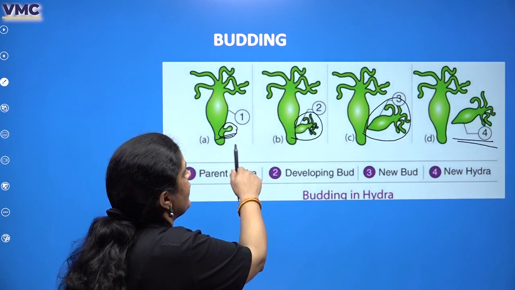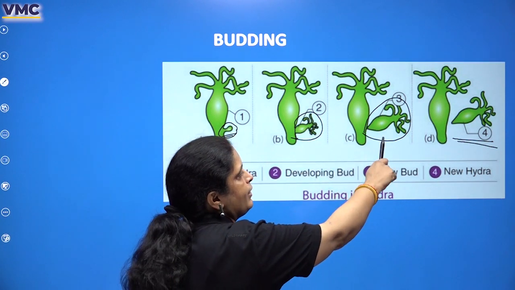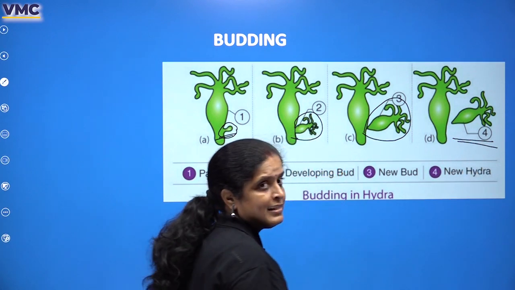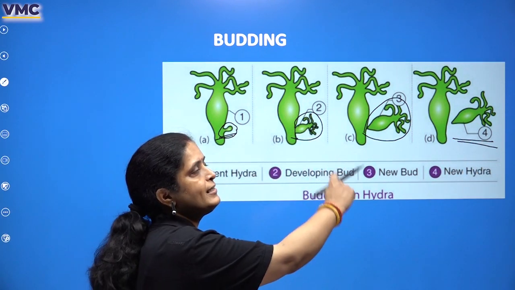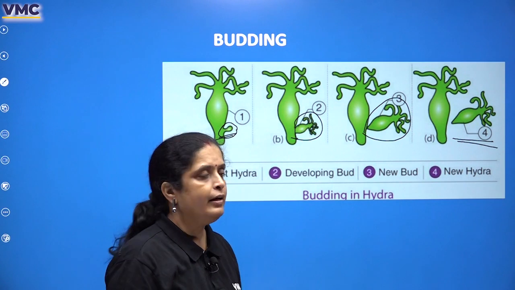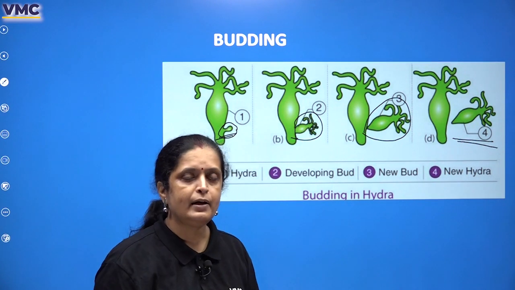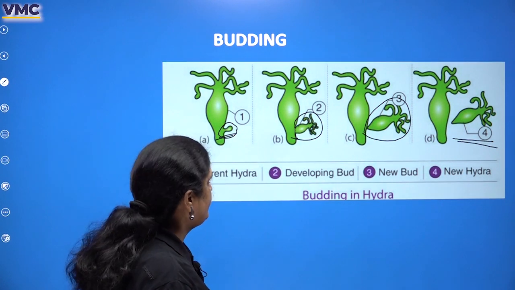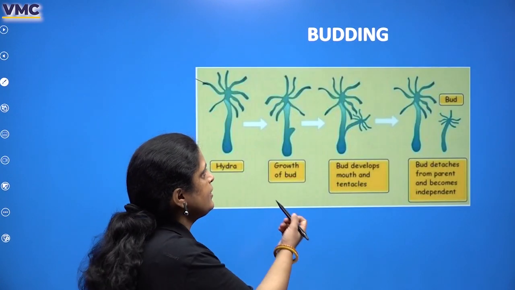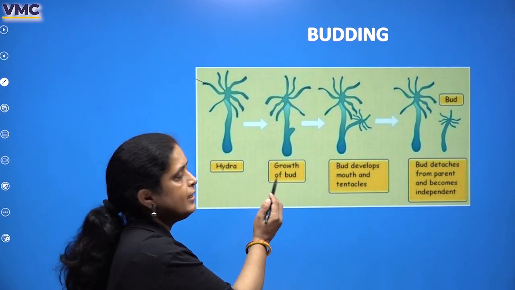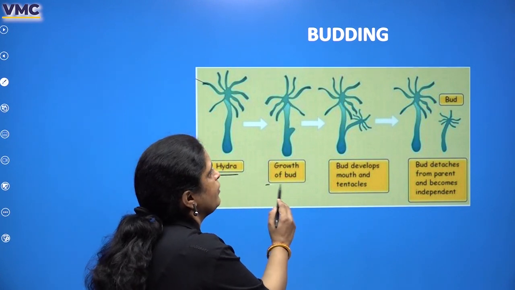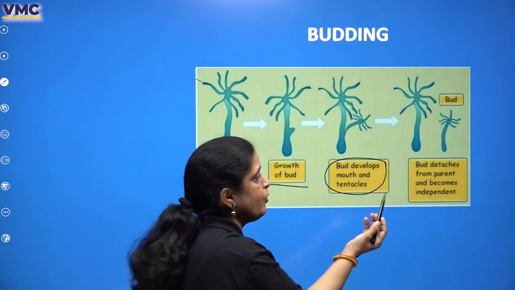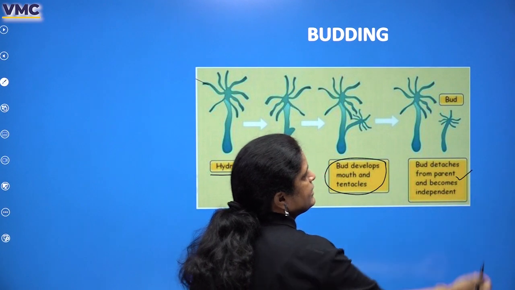So this is parent hydra developing bud. The bud develops completely and there is a new hydra. In this case, the good thing is the parent still exists even after the daughter cell has been split from the parent. The parent still survives, right? This is how hydra reproduces. Just let's take a recap. Hydra grows a bud. The bud develops mouth and tentacles, rather all body parts, and then the bud detaches and becomes independent of itself.